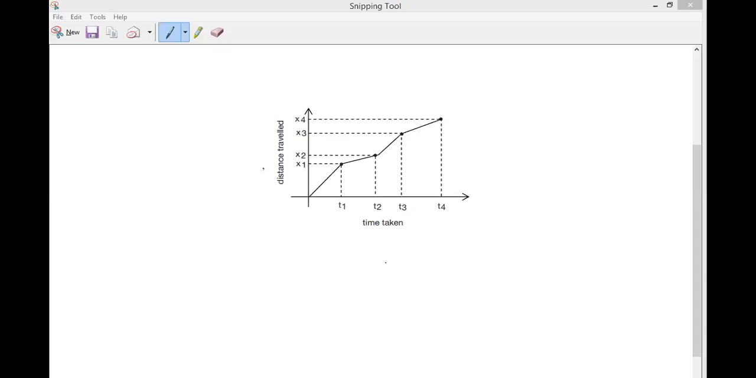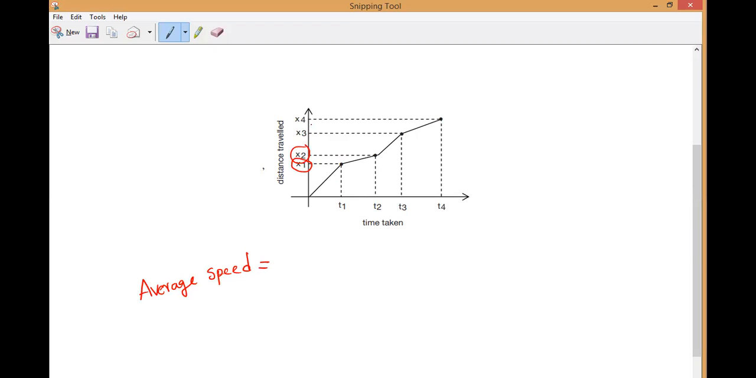So this is the graph. I want the average speed. You can take an example also. So average speed is equal to what? What formula will come? From this graph you can tell me. First check the distances: X1, X2, X3, X4. And the times: T1, T2, T3, T4.